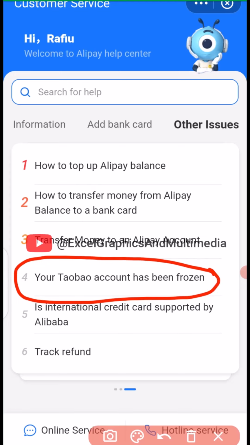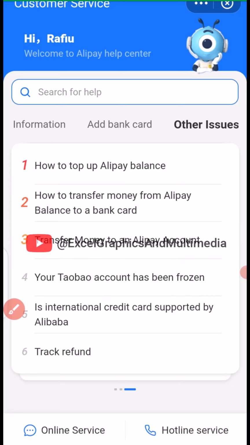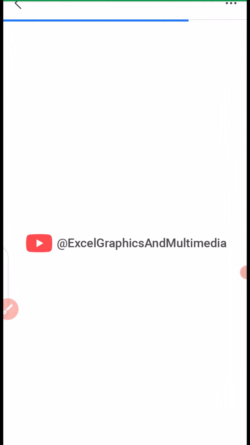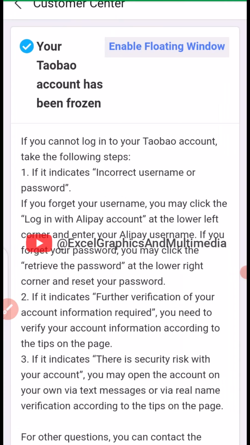Okay. So that is what we need to click. So once you click that your Taobao account has been frozen, it's going to open up a new page. So it takes you right here. Now, these are the instructions of what you will need to do.